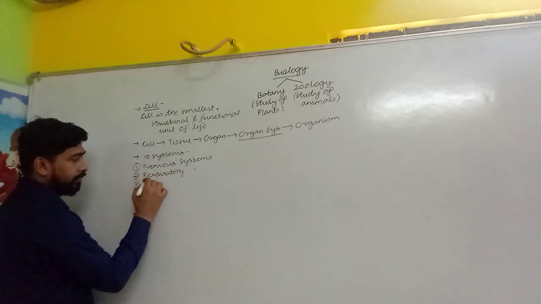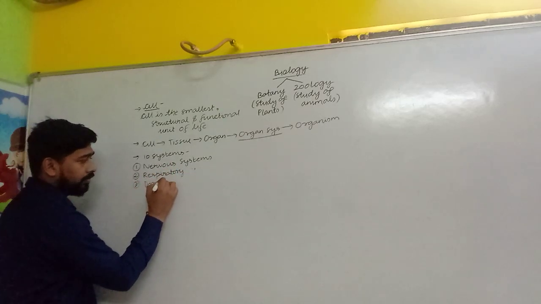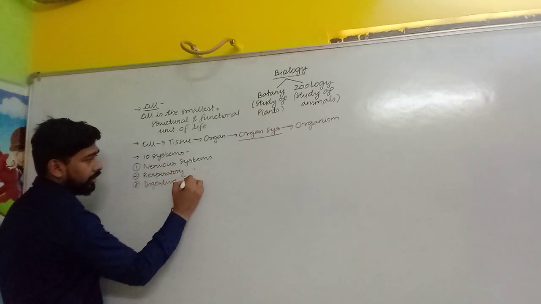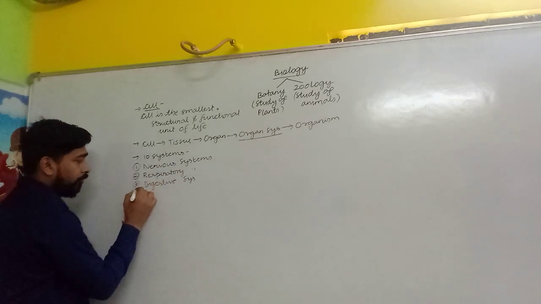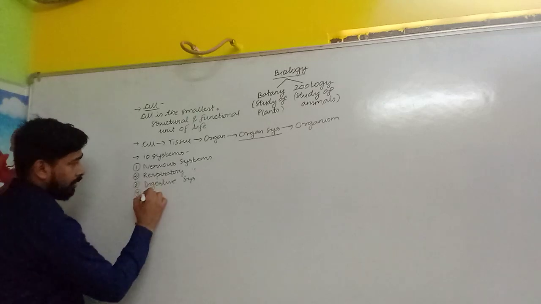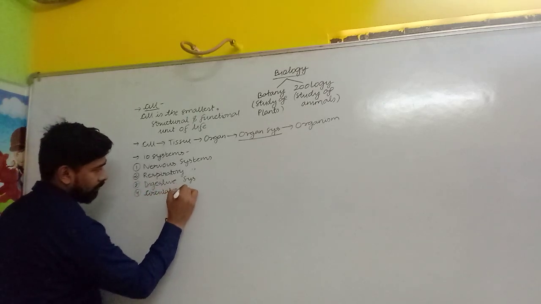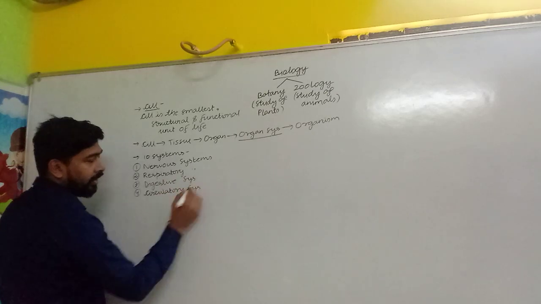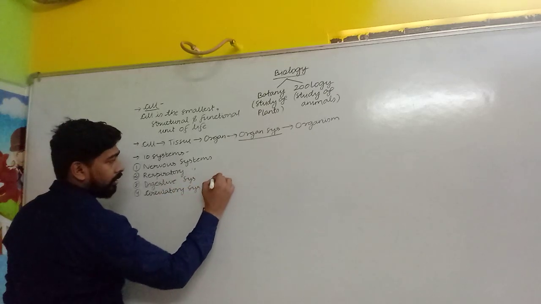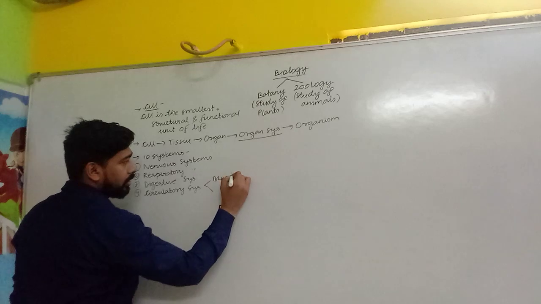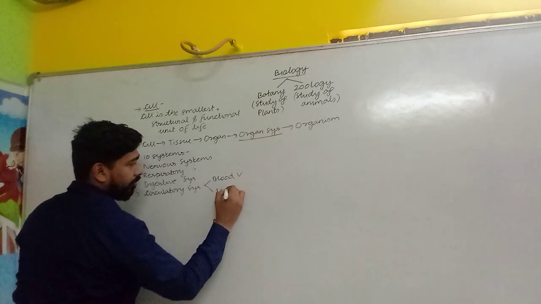Third is related with the mouth, that is the digestive system. Fourth system is the circulatory system. And under the circulatory system, two systems are there. One is the blood vascular system, second is the lymphatic system.